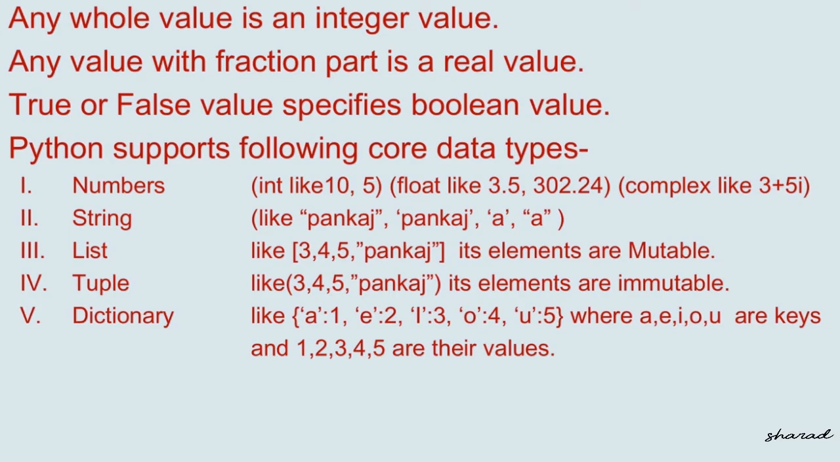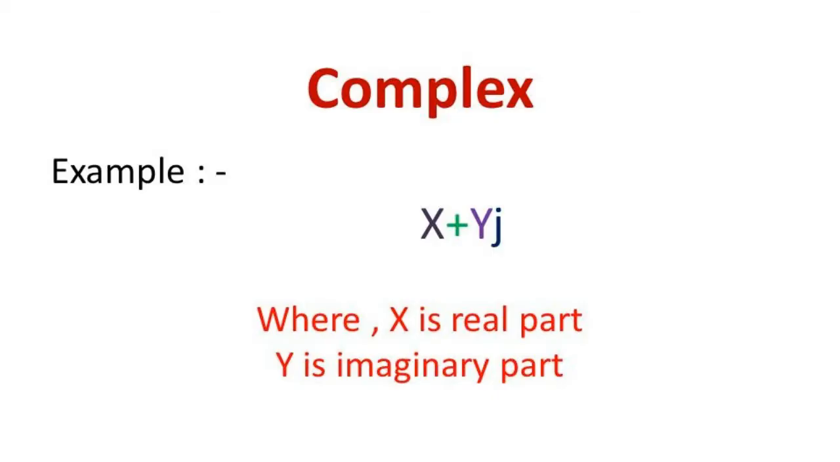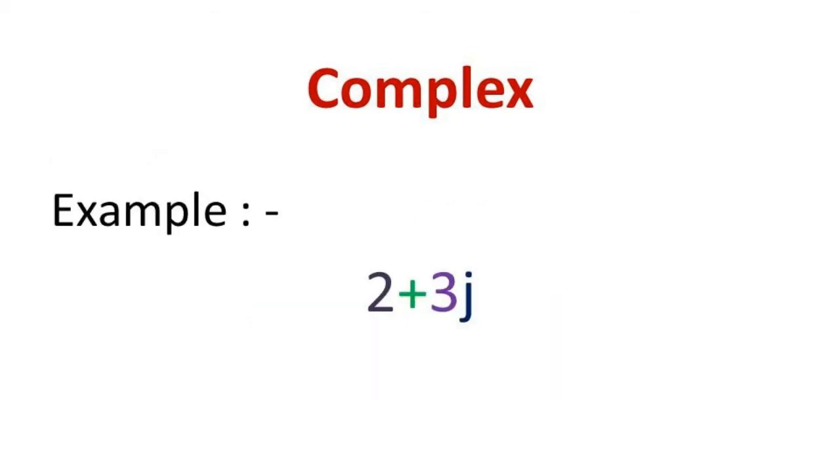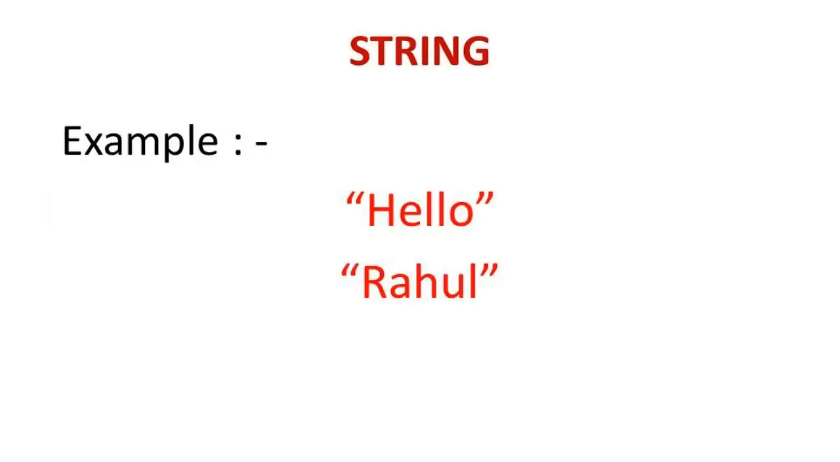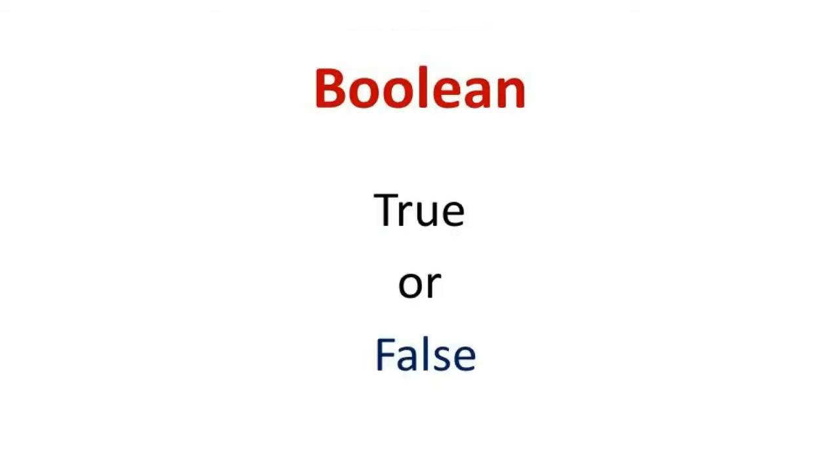Next is complex number. Complex numbers in Python are made up of a pair of real and imaginary numbers, for example, x plus yj, where x is the real part and y is the imaginary part. Next is string. A string is a sequence of characters that can be a combination of letters, numbers, and special symbols enclosed within quotation marks, single, double, or triple quotes. For example, Pankaj. So here Pankaj is a string. Next is Boolean. The Boolean data type represents one of two values, that is either true or false.